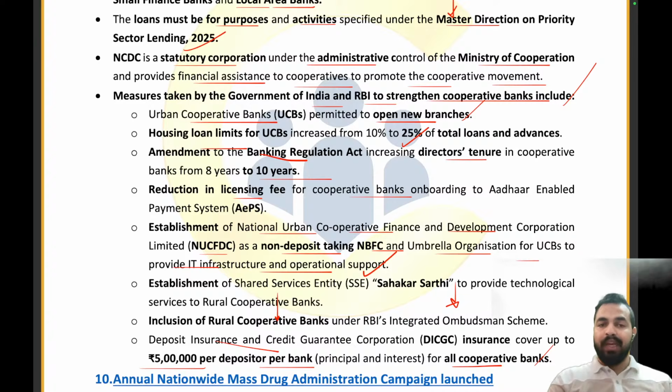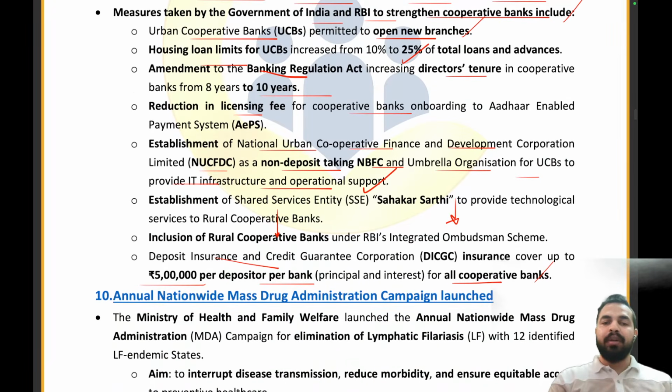Housing loan limits for UCBs have now increased from 10% to 25%. Amendment to the Banking Regulation Act, in which we have increased the director's tenure from 8 years to 10 years. Reduction in the licensing fee for cooperative banks onboarding to Aadhaar-enabled payment systems.